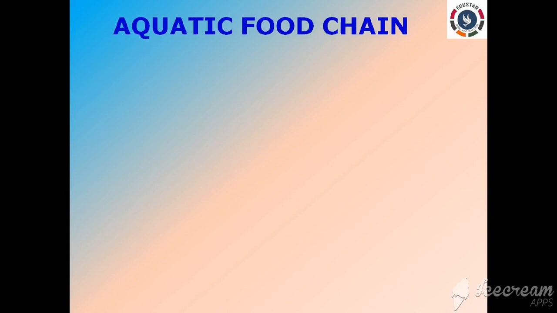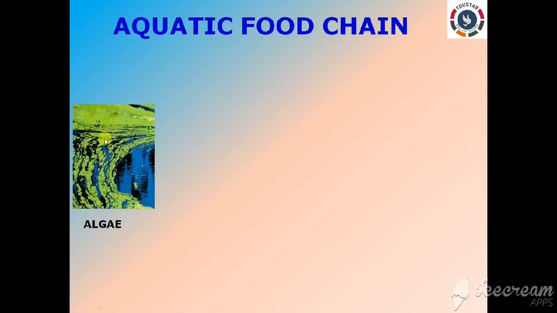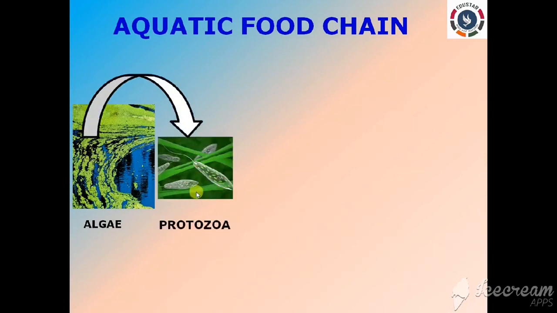Right? So, let's see an example of food chain in an aquatic ecosystem. Right? So, the food chain in a pond, lake or sea ecosystem initiates with the algae, that is called phytoplanktons, right? So these are the producers which are eaten by the protozoans like zooplanktons, right? So the primary consumers are also called herbivores.